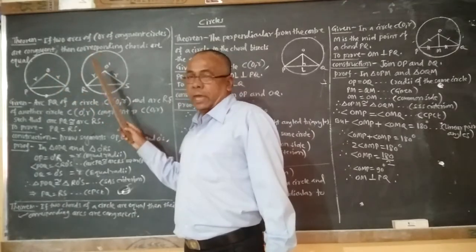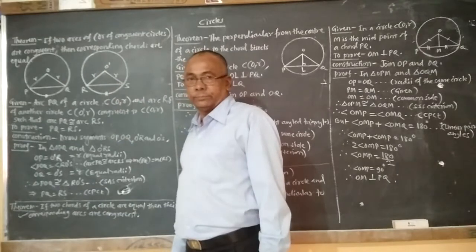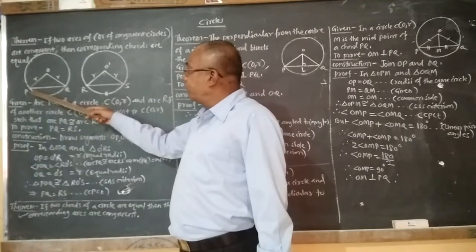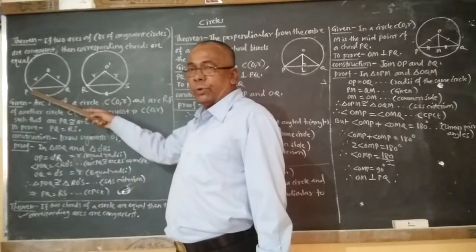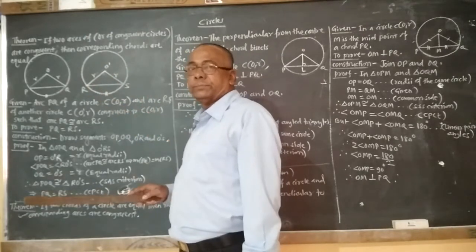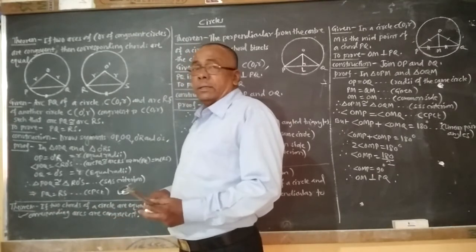there are two circles having center O and O dash. Here the chord of the first circle is PQ and the chord of the second circle is RS.